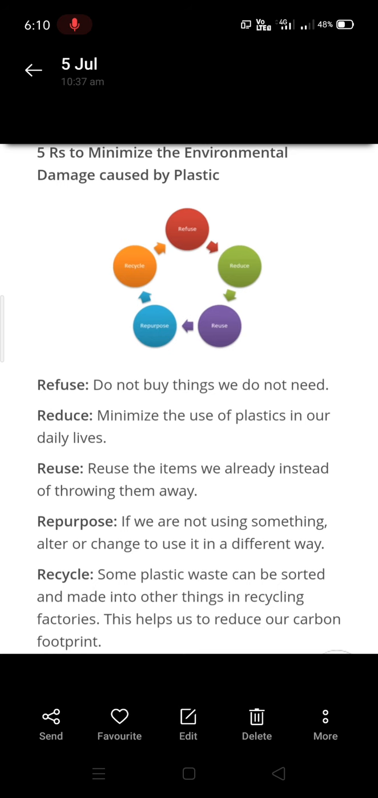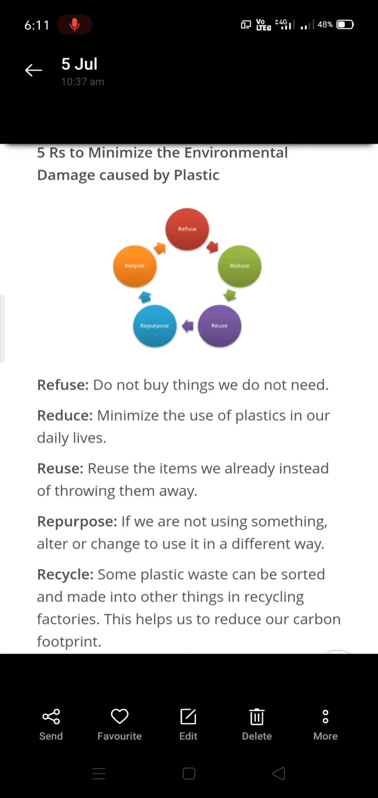Reuse means the items which you have already bought, you have to reuse again and again instead of throwing them away. Repurpose means if you are not using something, change to use it in a different way. That is, in our house we have plastic bottles and all. You can be creative and do some creative art. You can change it into a flower vase or something, right? Recycle. Some plastic waste can be sorted, means you have to just gather them, collect them and make them into other things in recycling factories.